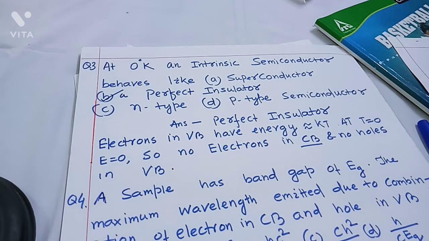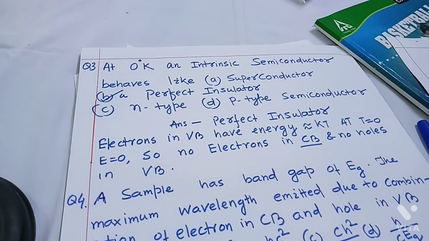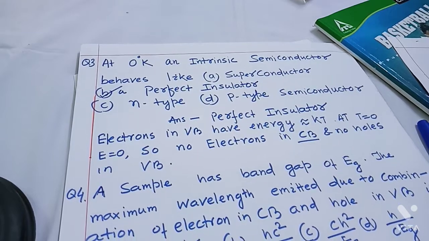So they cannot be excited from valence band to conduction band. As a result, at absolute 0 temperature, there are no intrinsic carriers in the semiconductor. Hence, there is no conduction of current in intrinsic semiconductor at absolute 0 temperature. That is why it behaves like a perfect insulator.